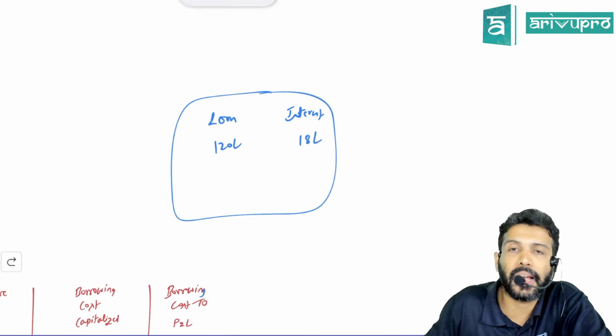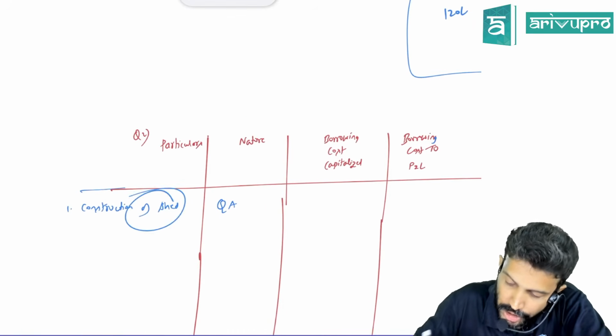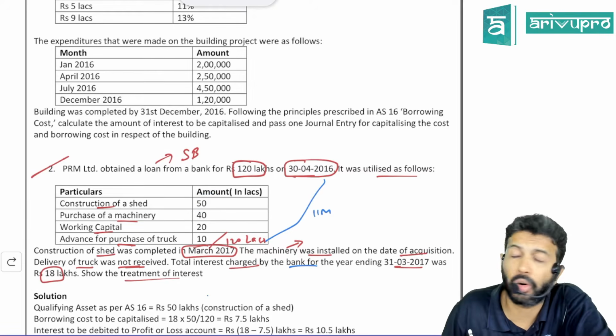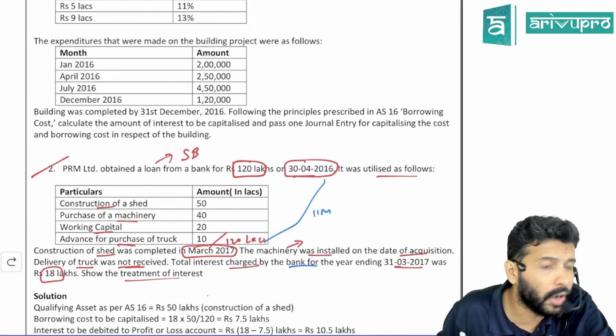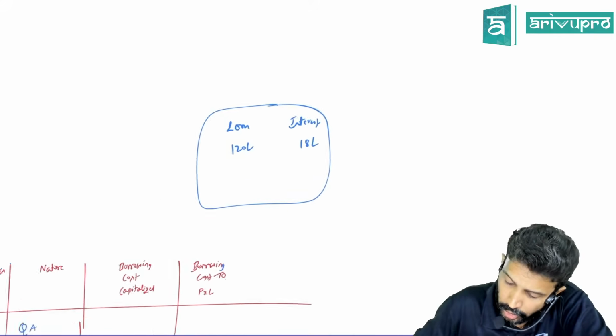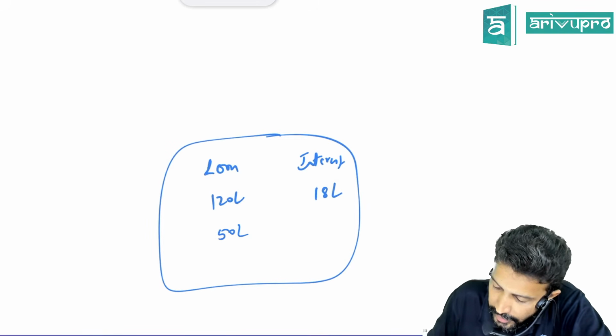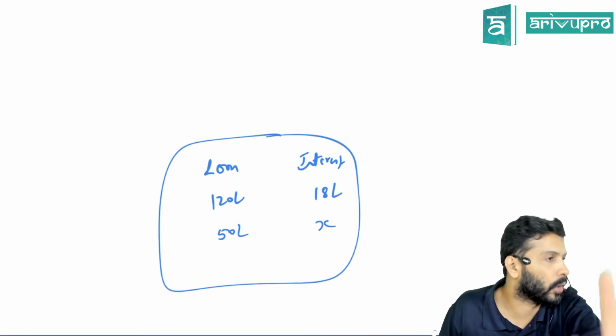Entire 120 lakhs did we utilize to construct the shed, or how much got utilized? Only 50 lakh got utilized for construction of a shed. So for 120 lakh, if the interest is 18 lakh, for 50 lakh, how much? That was a proration. That's all it is.